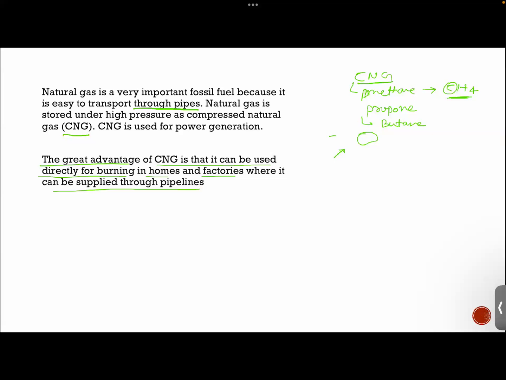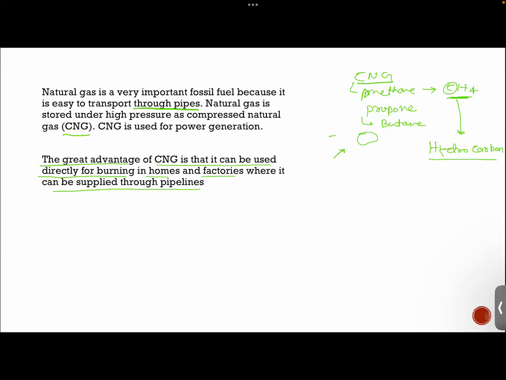And the answer to your question, yes, it contains carbon, but that carbon is attached with hydrogen, and that is called hydrocarbon. Unlike coal or any other fuel, it is not purely made up of carbon only. It exists in combination with hydrogen, and it is called hydrocarbon.